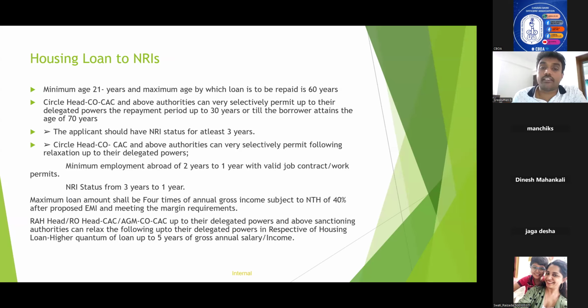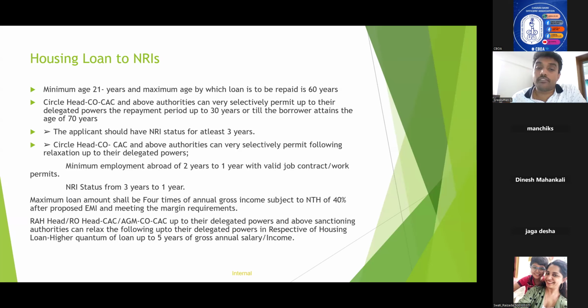The applicant should have NRI status for at least 3 years, but circle head can permit relaxation in NRI status with the following relaxation. That is, minimum employment abroad of 2 years to 1 year with valid job contract or visa. NRI status from 3 years to 1 year. That is, the circle head can permit NRI status from the applicable 3 years to 1 year, provided they have been abroad for 2 years at least. Okay, this is the guideline. So the general guideline is they should have NRI status for 3 years.